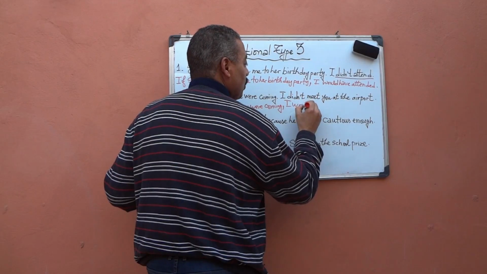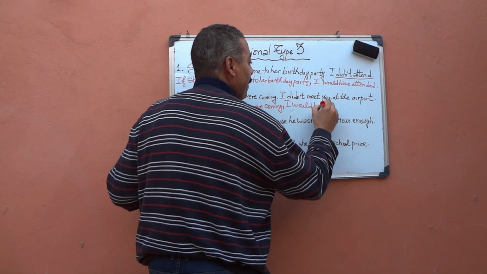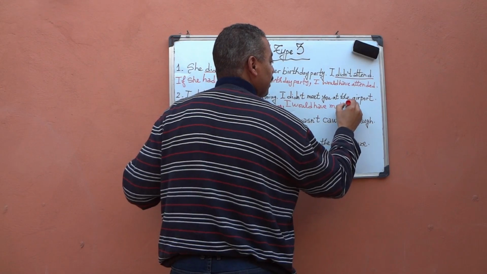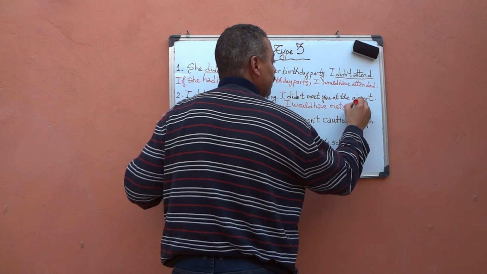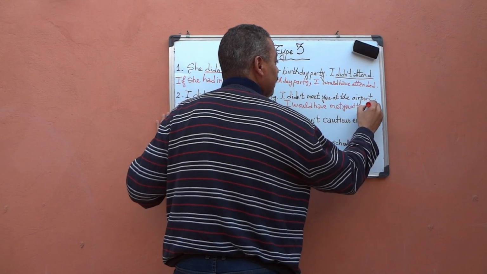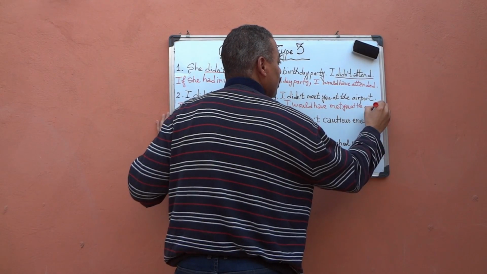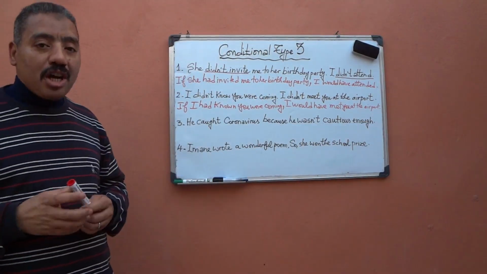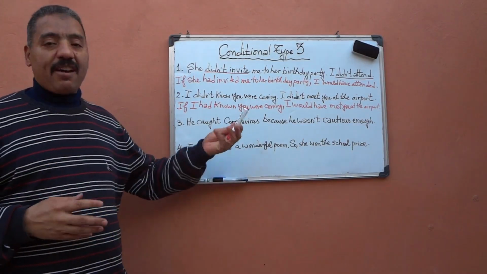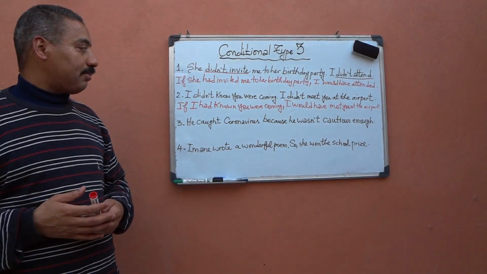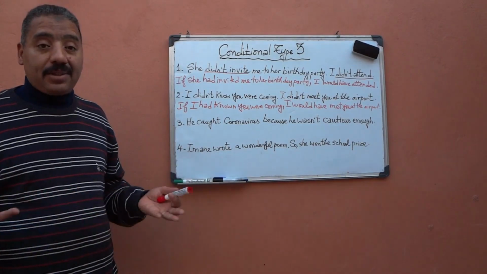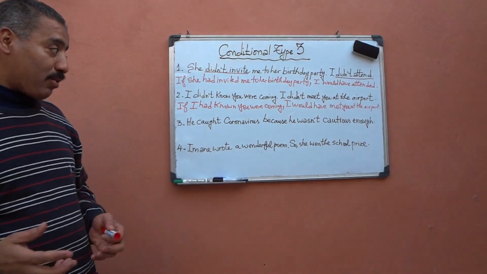I would have met you at the airport. If I had known you were coming, I would have met you at the airport. But again, I didn't know you were coming, and so I didn't meet you at the airport.